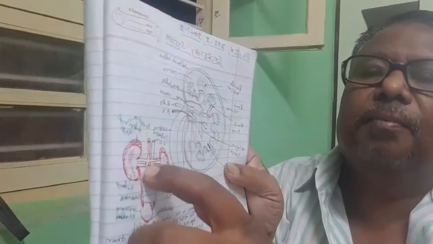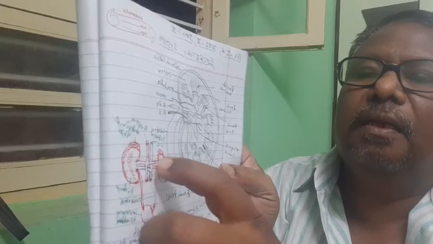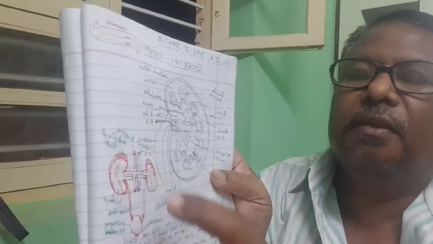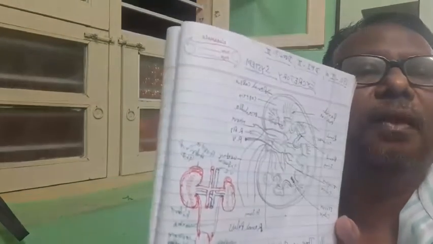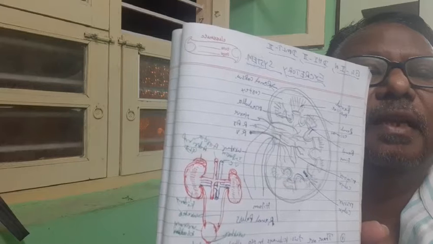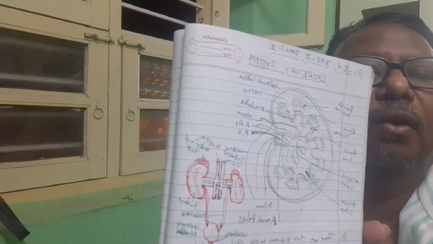The aorta brings the pure blood and the inferior vena cava takes the impure blood. These two major vessels enter the kidneys at the point called the hilum.